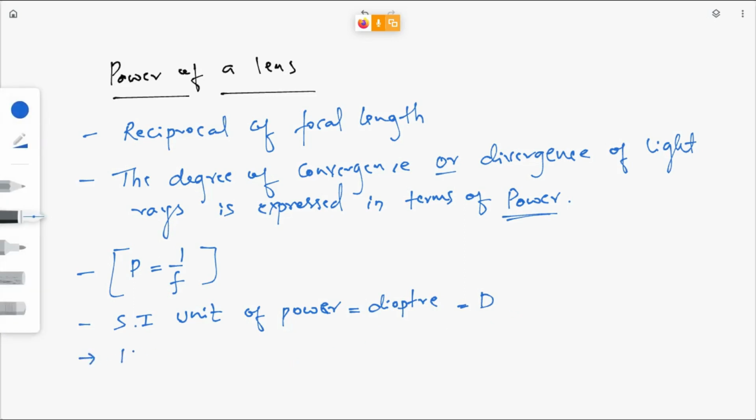That is 1D. 1D is equal to 1 per meter, or 1 by 1 meter.